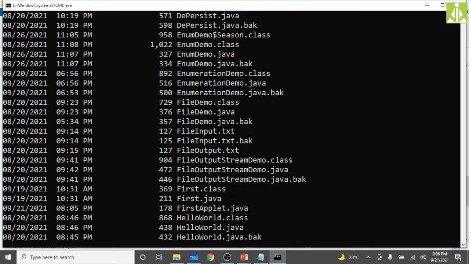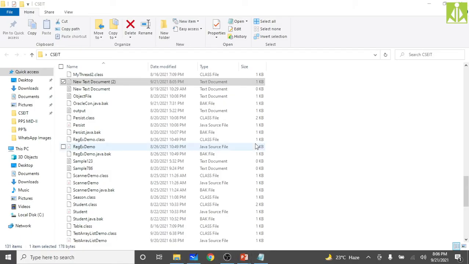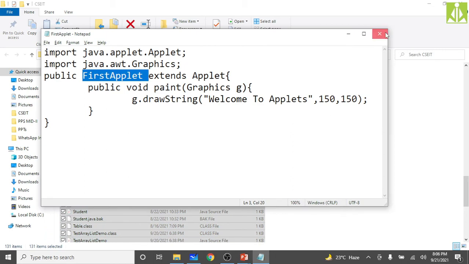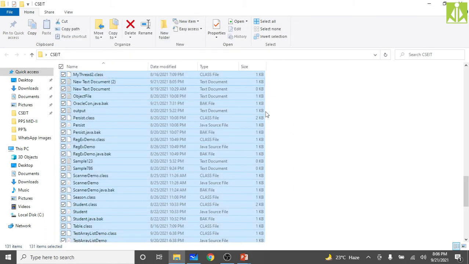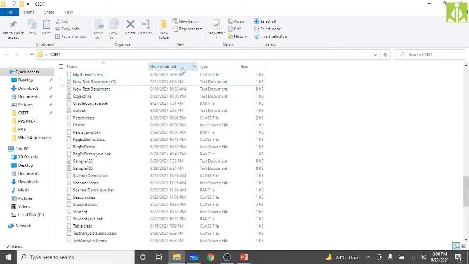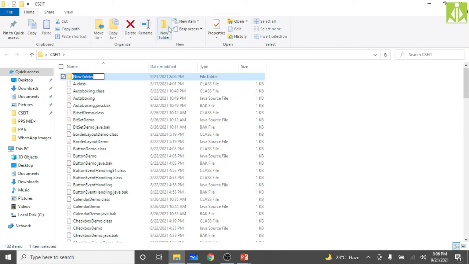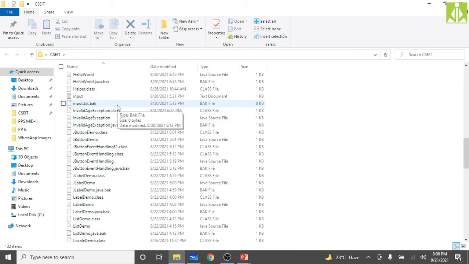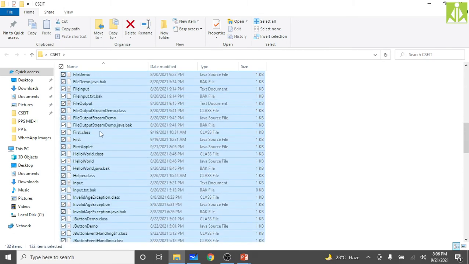So I think it's better for our understanding if I put all these files except that applet file into another folder. I'm creating one folder, sample, and I want to put all my files into that folder, because we are unable to see where the first applet is.